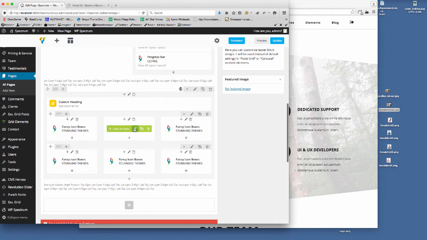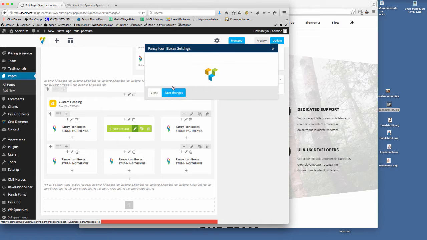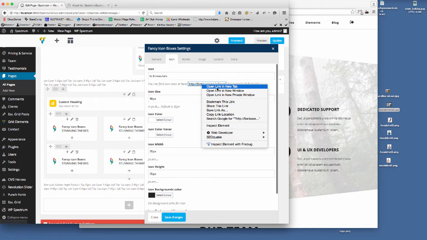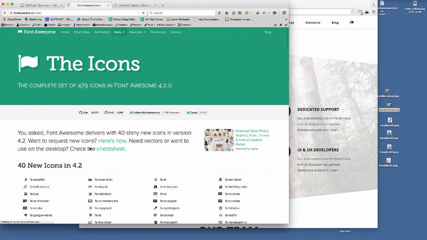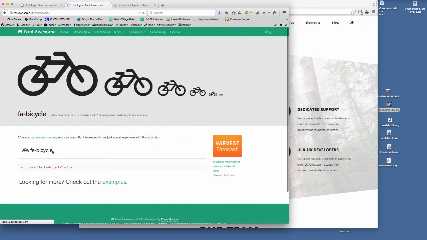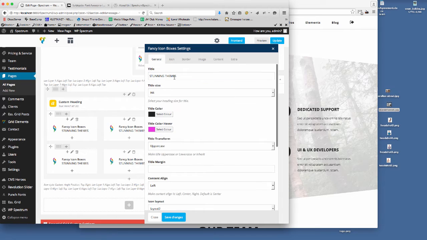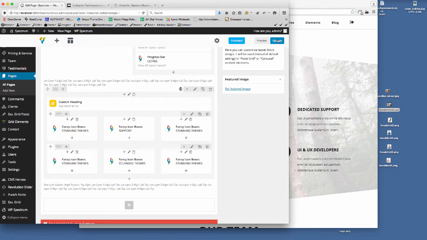Now if we wanted to change the icon, it's the same process as we've just gone through really. If we go to the icon, we can open up Font Awesome if we want to. We can choose any of these icons on here, so I'll choose the bicycle and just copy that code there, FA bicycle. And if we wanted to change the heading, stunning themes, we'll just say support and save that. So now if we update the page,